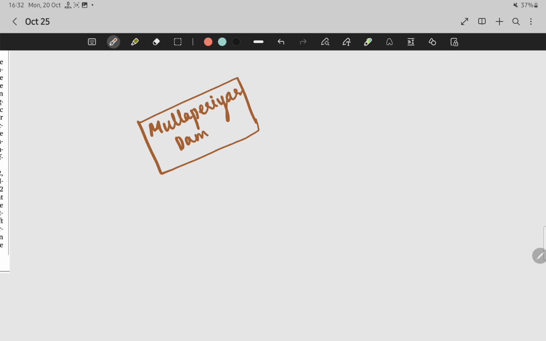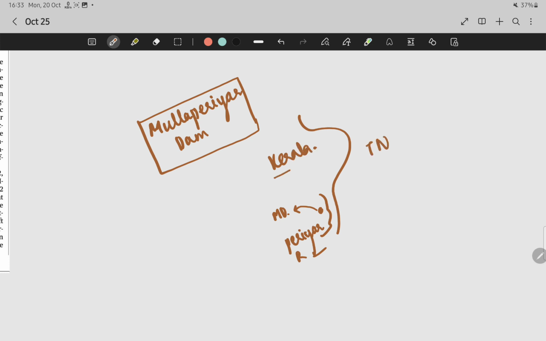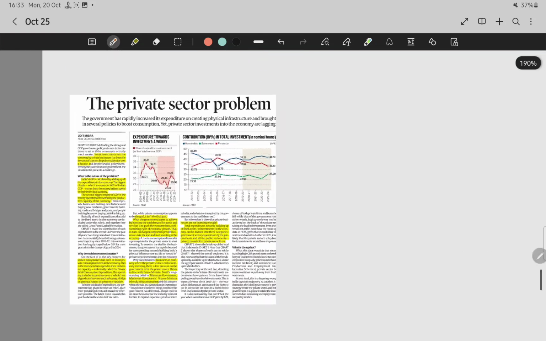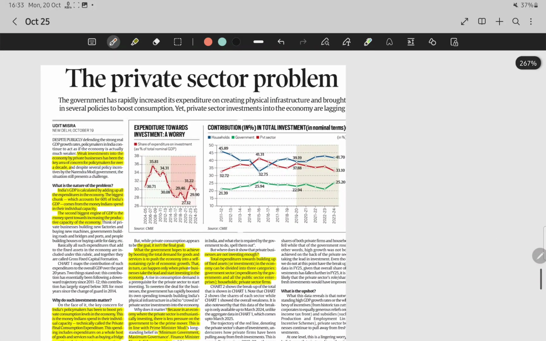And one more news: Mullaperiyar Dam was in the news because monsoon wreaked havoc in Idukki and Theni, and more water was released from Mullaperiyar Dam. You have to remember that this dam is present in Kerala, and it flows through the Periyar River. It is located on the border, here it is Tamil Nadu, here it is Kerala. So just remember that. Now let us see the last article, that is the private sector problem.